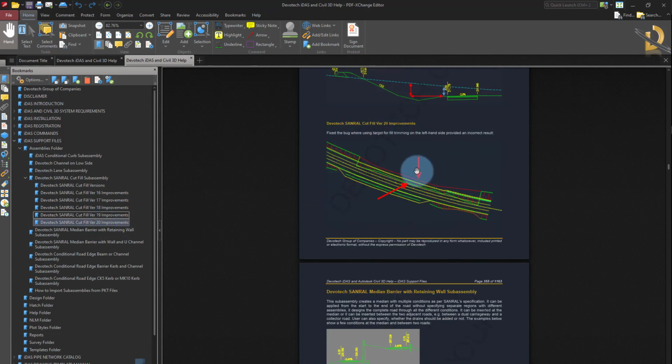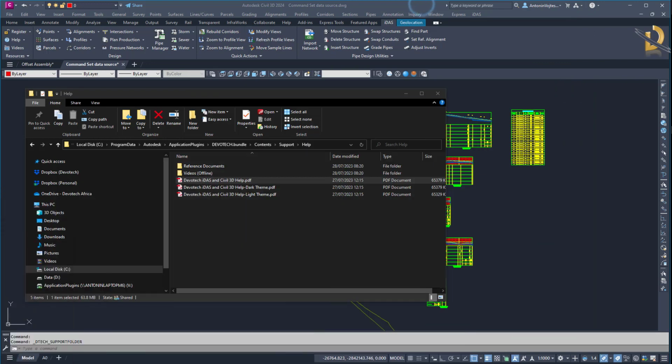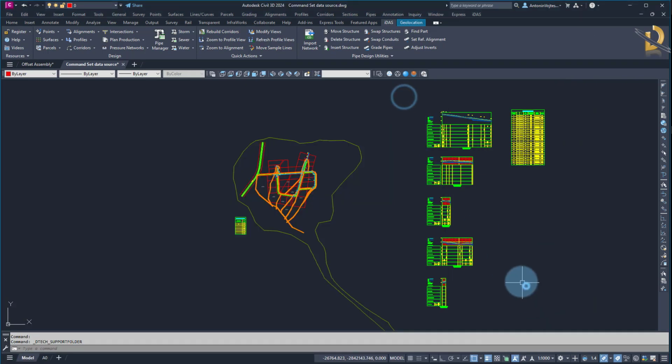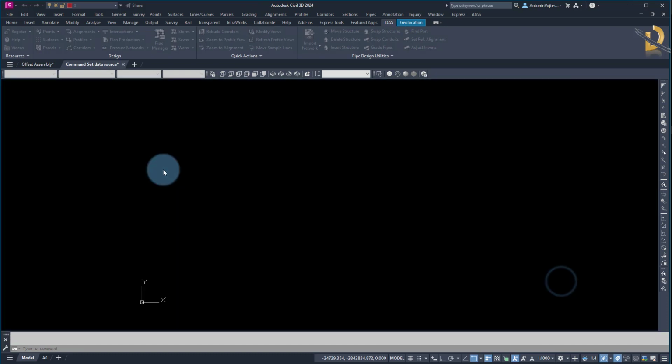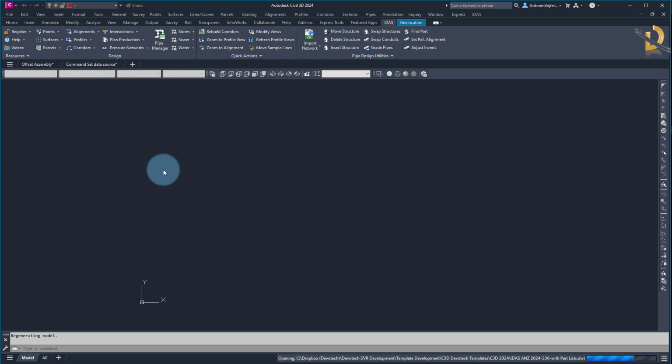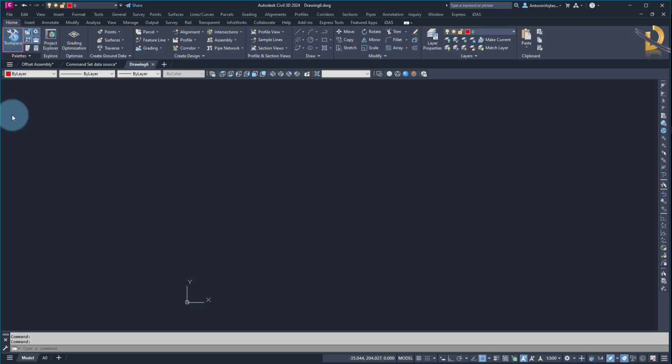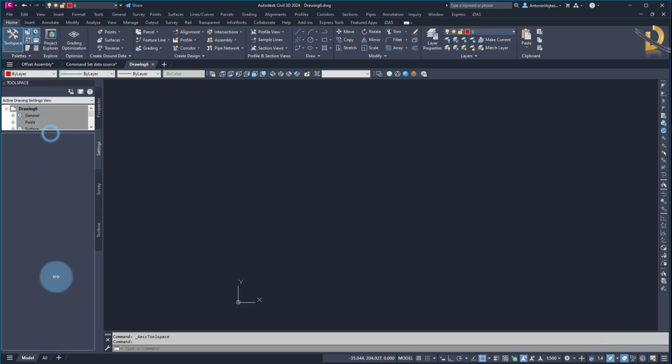There was some improvement in plan, in how it draws the feature lines. Then let me open a drawing on the latest template. I will go to File, New, and I will use ANZ with part list, but it doesn't matter if I use ANZ or any other template for this exercise. And I will open the settings. Sorry, the drawing is still opening.